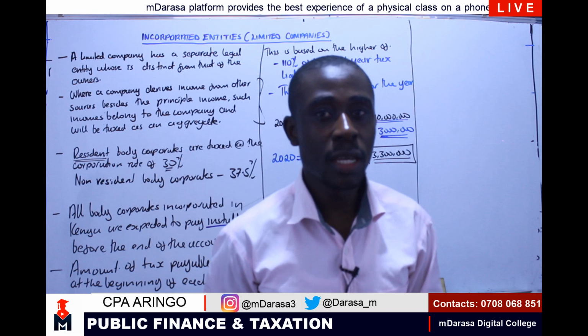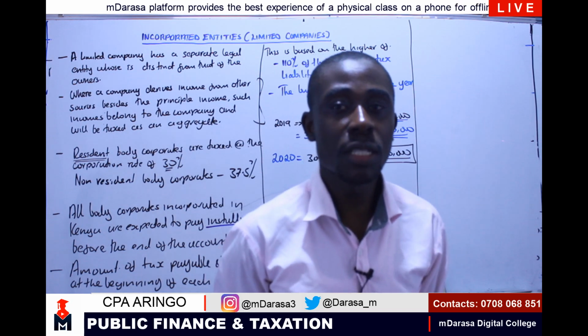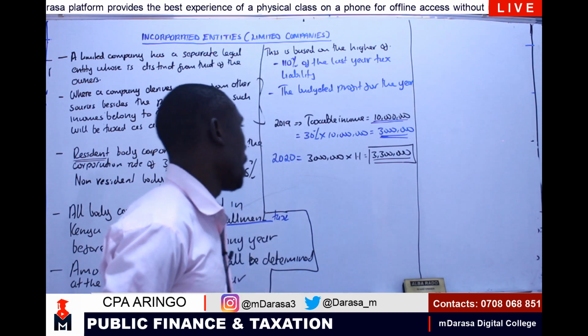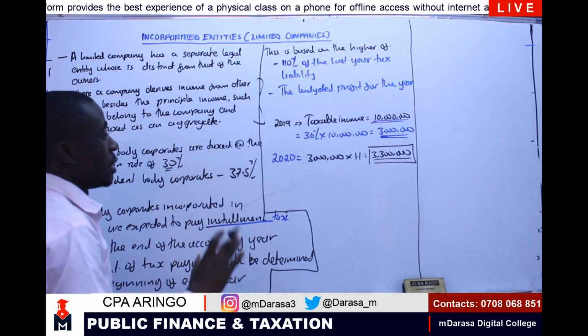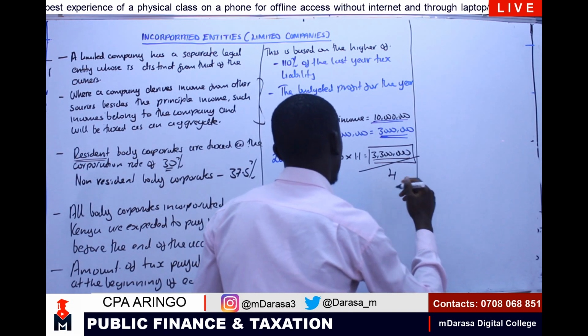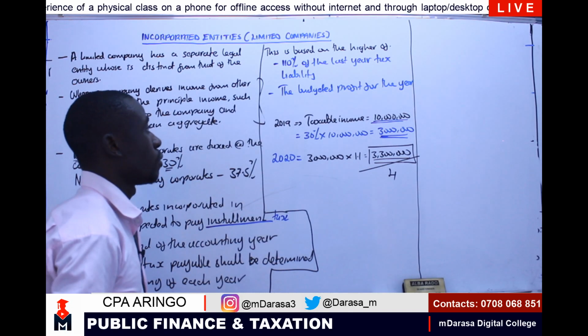We'll also see how we pay installments on farms that are in the agricultural sector. So this is how we can estimate. This is the amount that we're going to divide by 4, then we pay it on an installment basis.